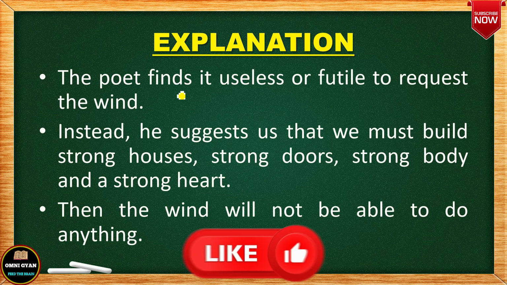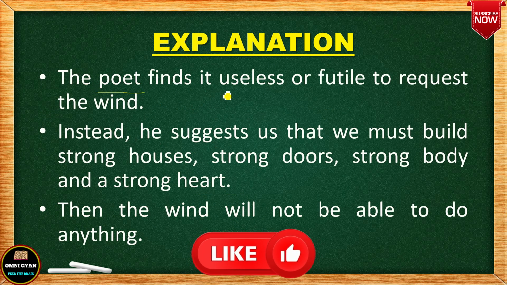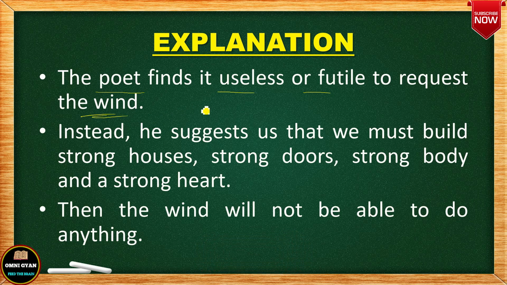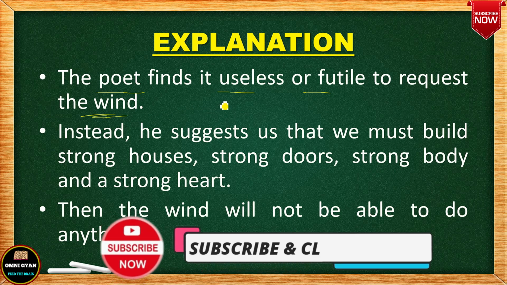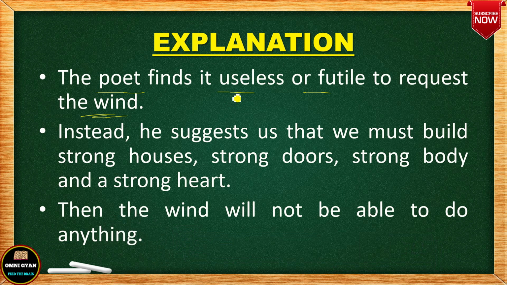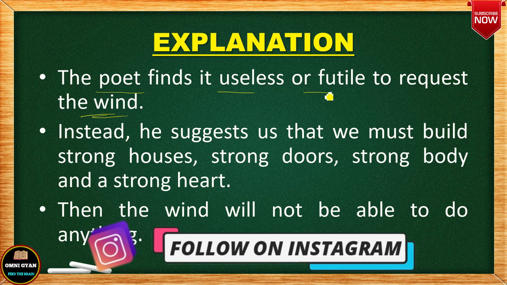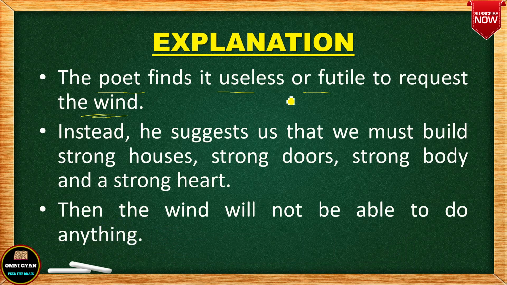Let us learn the explanation. The poet actually finds it useless or futile to request the wind. See, in the beginning, the poet requested the wind, please come softly. But now the poet finds that the wind does not listen to him. So the poet says that it is useless, it is futile to request the wind. Okay, wind is doing its duty. Wind is very powerful. We cannot fight against wind. So instead he suggests that there is no use telling the wind. There is no use requesting the wind.